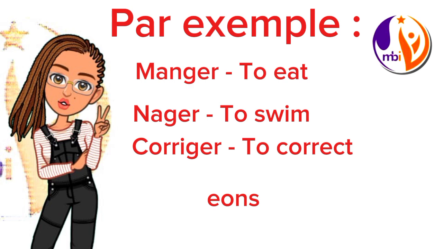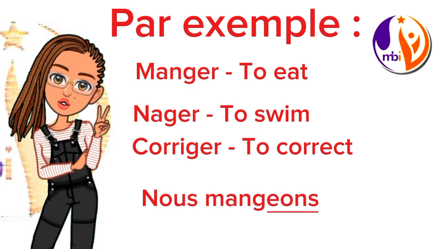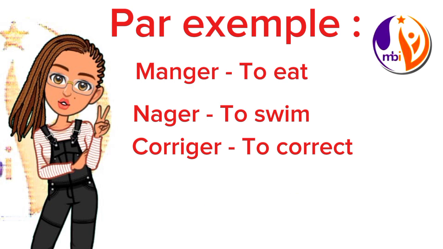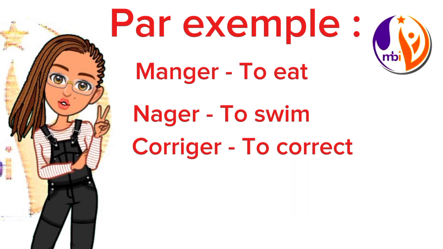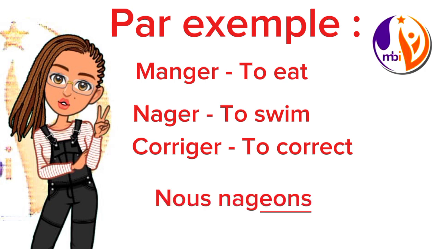Take note, only for those ending with ger. If you did not add e, the pronunciation would be like g. For example, nous mangeons. The e before the ons will make it sound like j, not g. For it to be pronounced j, you must add e before the ons. For example, nageons, not nagons. For every verb ending with ger, you must add e before ons.